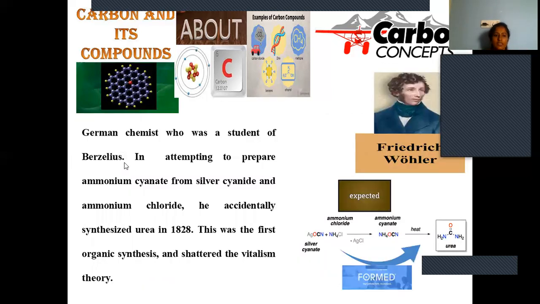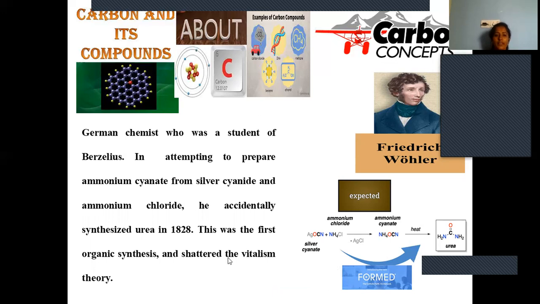So this Berzelius student, Friedrich Wöhler, was attempting to prepare ammonium cyanate. His intention was to synthesize ammonium cyanate by taking the starting materials silver cyanate and ammonium chloride. He mixed these two components, and he wanted to synthesize ammonium cyanate as the expected product, but accidentally he synthesized urea in 1828. So many societally useful materials were synthesized in an accidental way only. Even penicillin was discovered in the same manner.